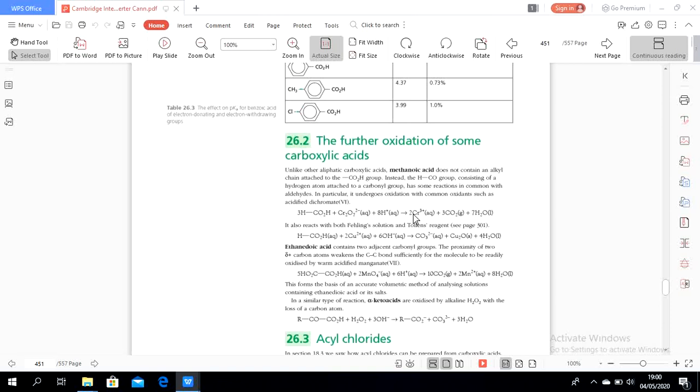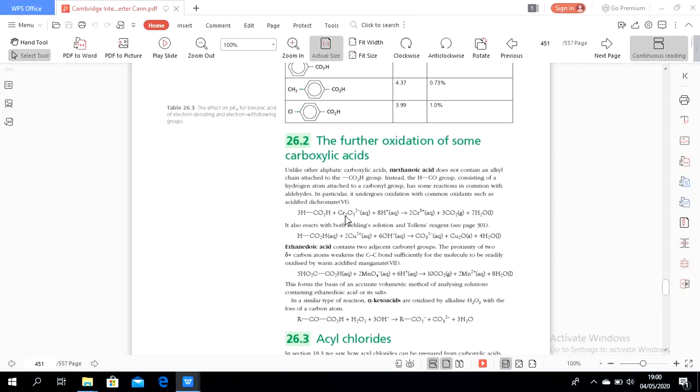That makes the reaction between methanoic acid and potassium dichromate. The dichromate here plays an important role, while the potassium becomes the spectator ion. The potassium dichromate must be in the presence of acid, any acid.